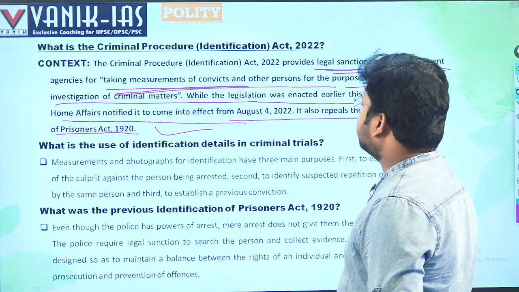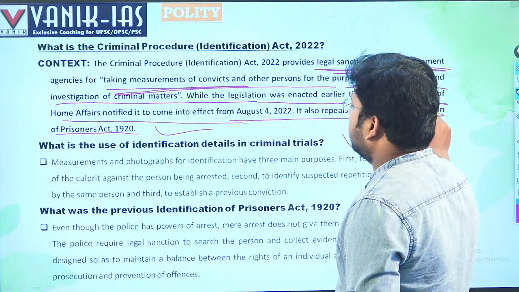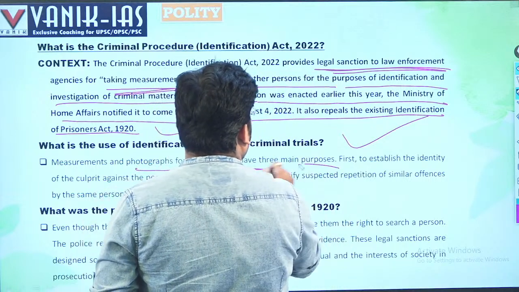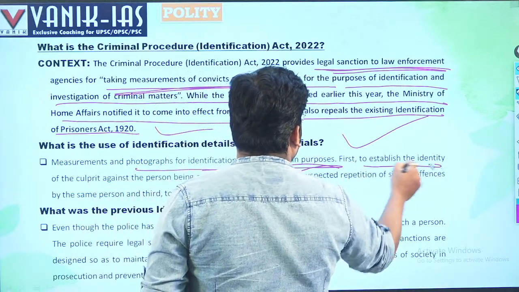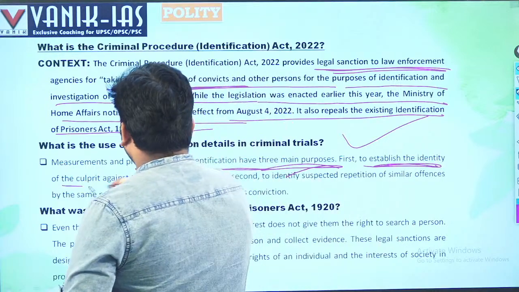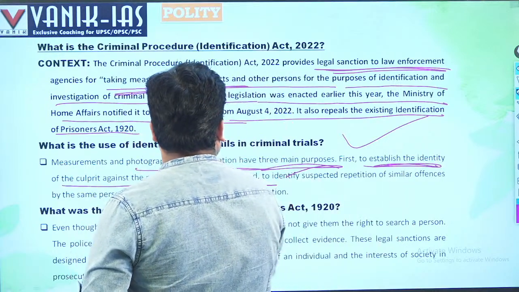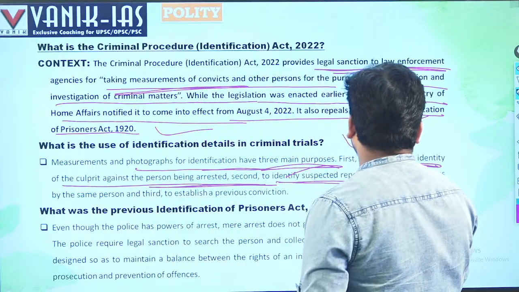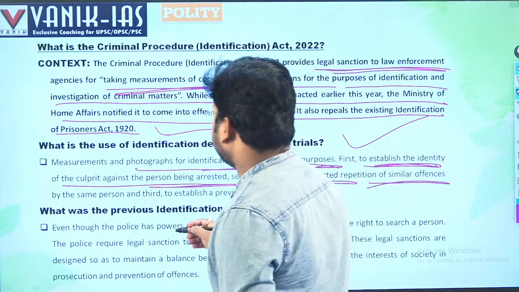What is the use of identification details in criminal trials? Measurements and photographs for identification have three main purposes. First, to establish the identity of the culprit against the person being arrested. Second, to identify suspected repetition of similar offences by the same person.